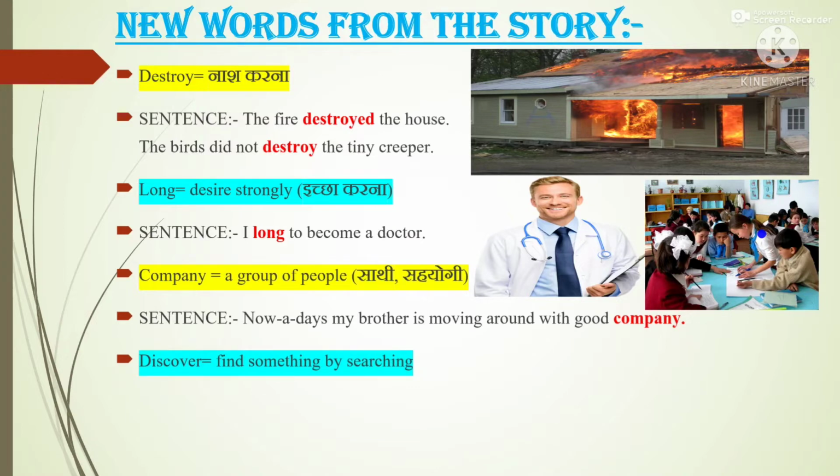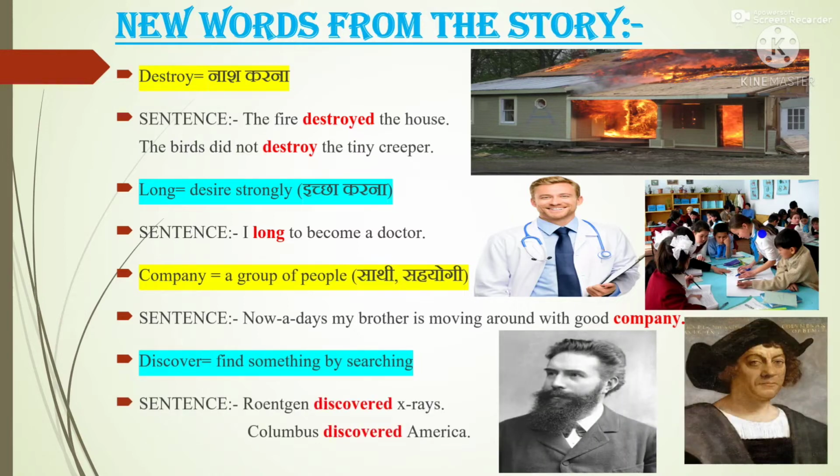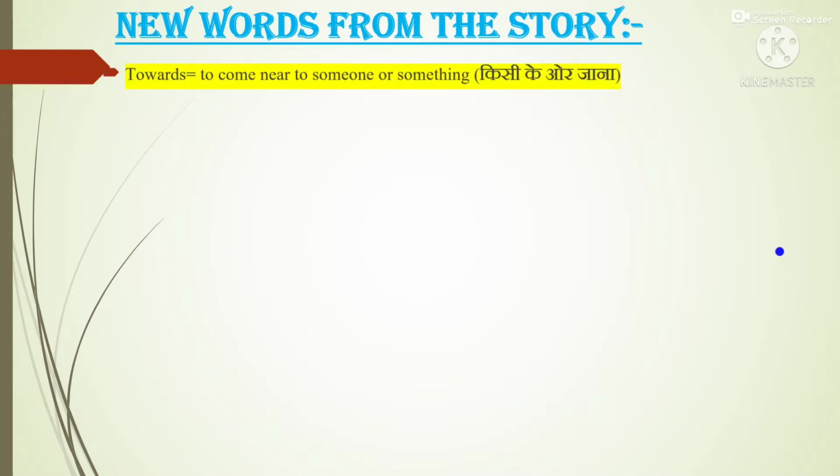Next word is discover. Discover means find something by searching. Sentence: Roentgen discovered X-rays. And Columbus discovered America. Next is towards. Towards means to come near to someone or something, किसी के और जाना. Sentence: Swasti is going towards the cow.